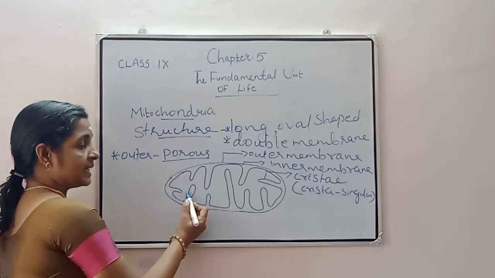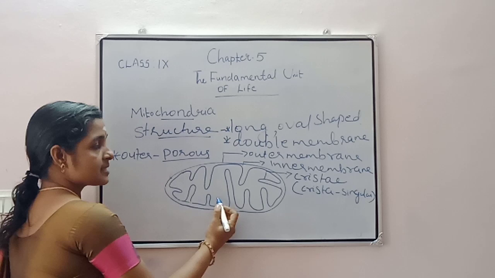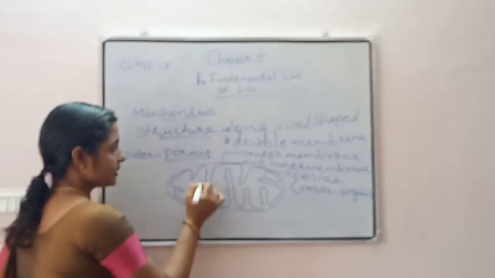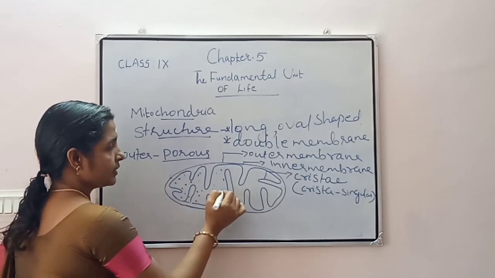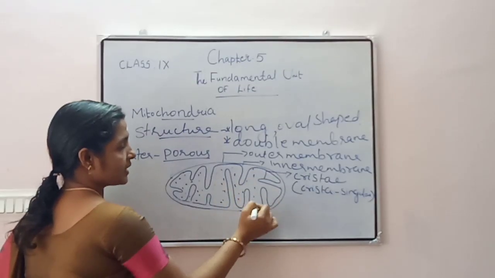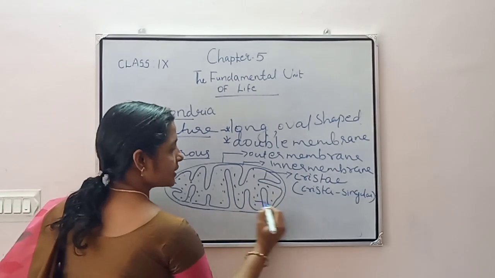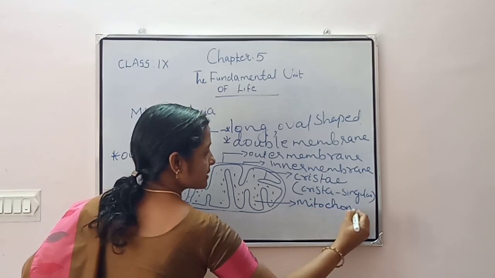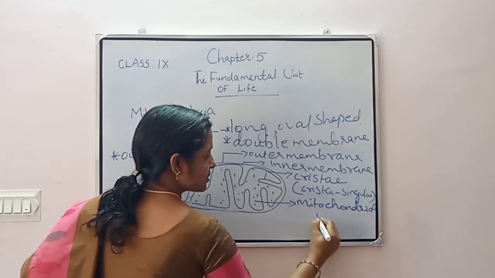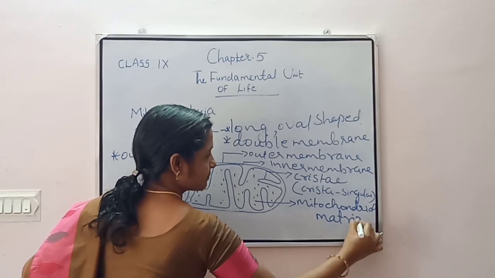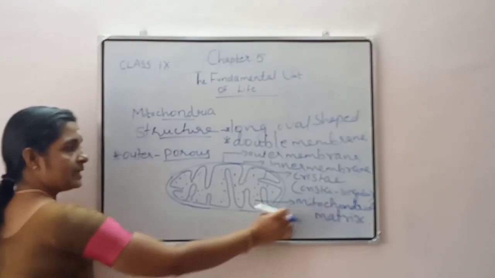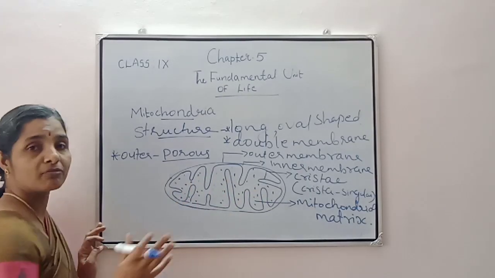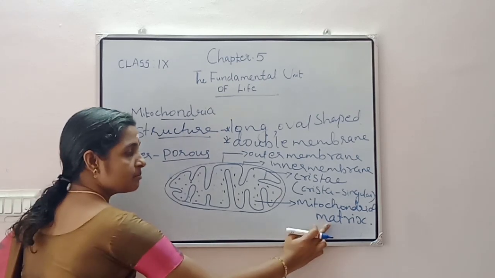Then this inner membrane encloses a large chamber. That large chamber is filled with a fluid. That fluid is called the mitochondrial matrix. So the inner membrane encloses a large chamber, and this chamber is filled with a fluid that is known as the mitochondrial matrix.